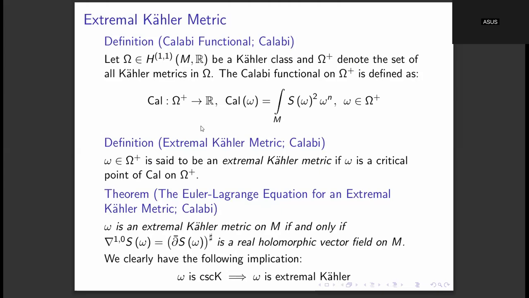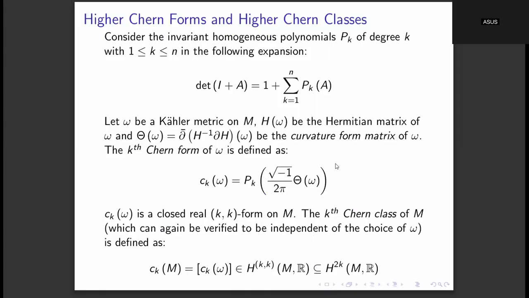Okay, so in the definition of extremal Kähler metrics, we had this Calabi functional, and we also had this Euler-Lagrange characterization of an extremal Kähler metric. So these are just some points to remember. And then the most important objects of this study are these higher extremal Kähler metrics.